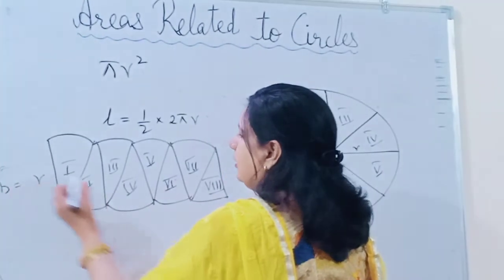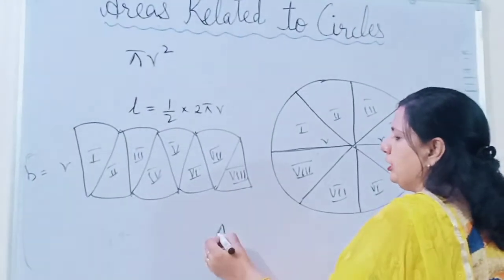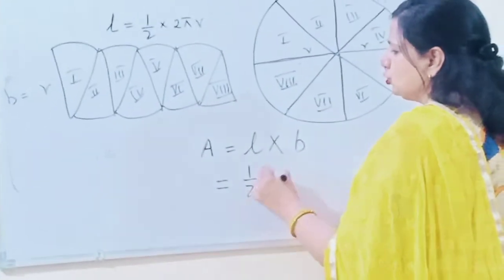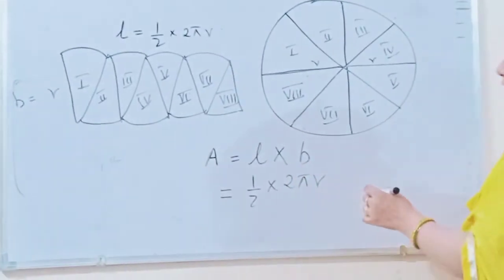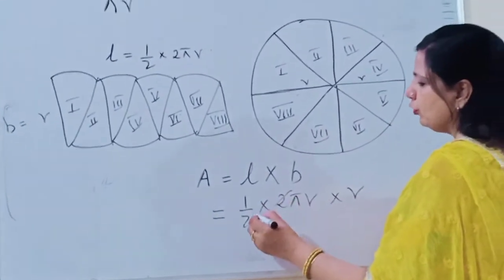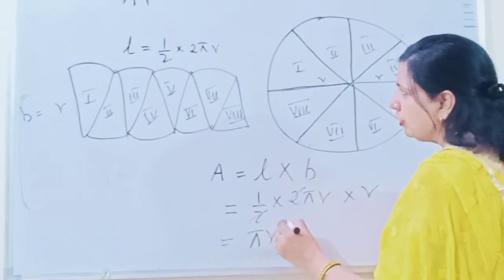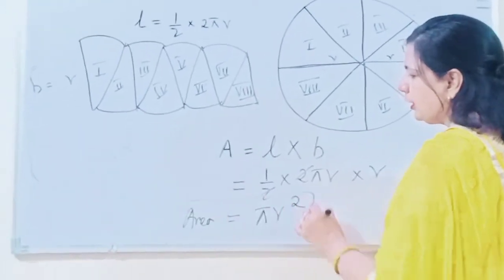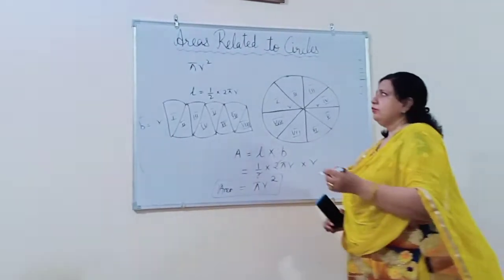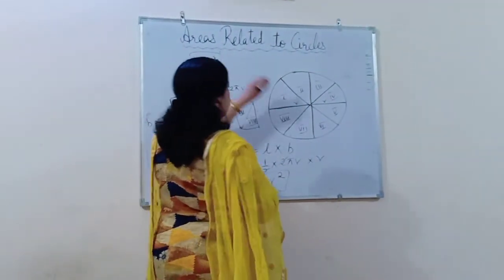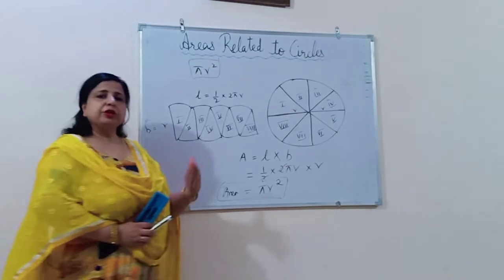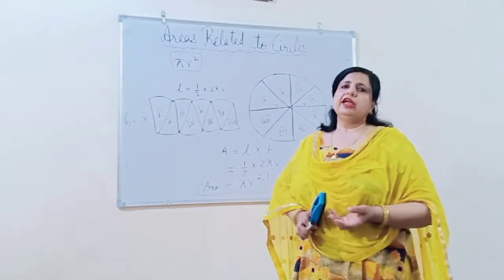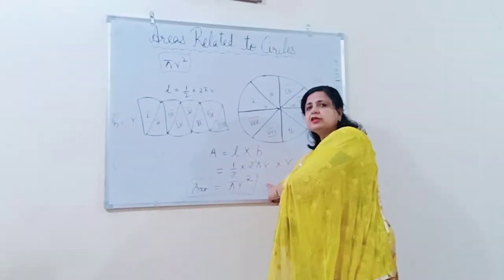So the area of the circle will be equal to the area of this rectangle, which is length into breadth. Length is 1 by 2 into 2 pi r, and into r. So from here we get the formula for the area of the circle, pi r square, which you have already learned. I have told you how we obtain the circumference of the circle, 2 pi r, and the area of the circle, pi r square.